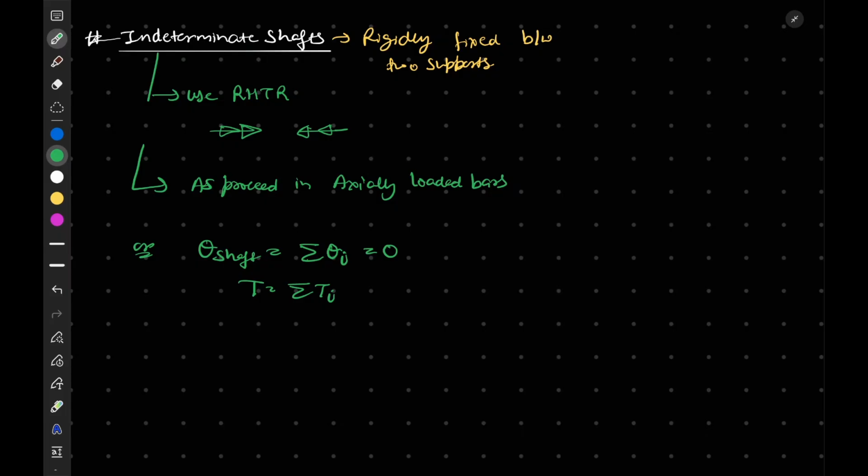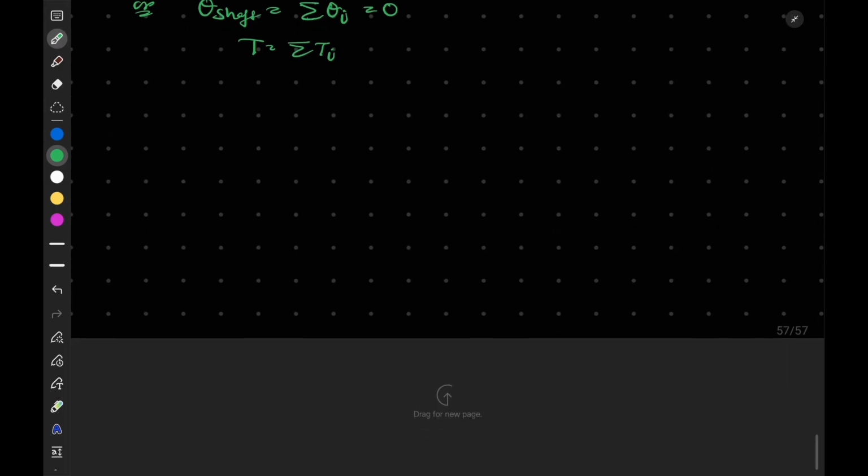Now we will start our next topic. In this topic, we will study the combined effect of bending moment and twisting moment on the shaft, which generally happens. Let me write the topic here: shaft subjected to combined bending and twisting moments.